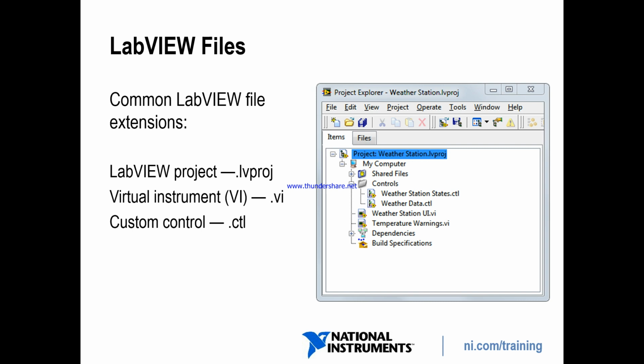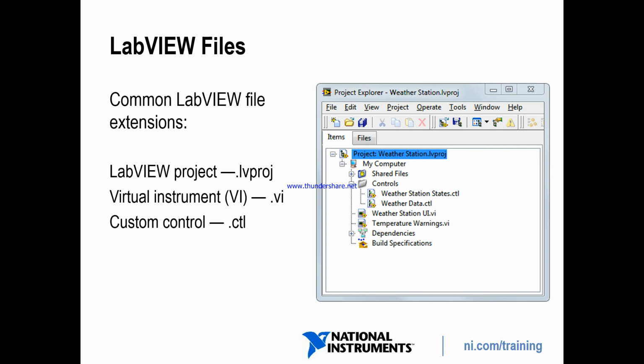So LabVIEW has its own extension. As we write code on the LabVIEW platform, we call that file .vi.